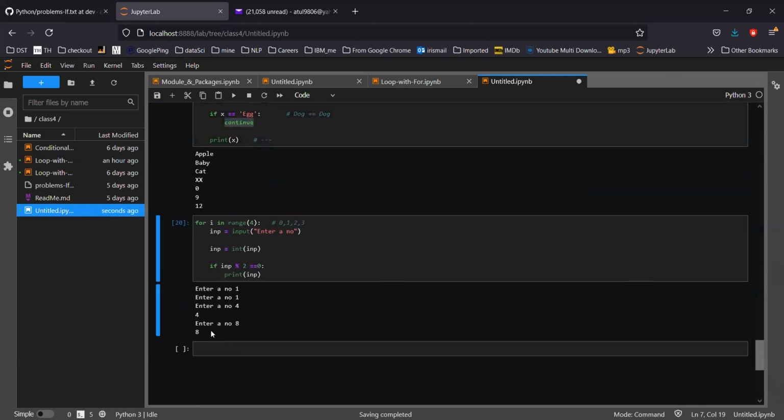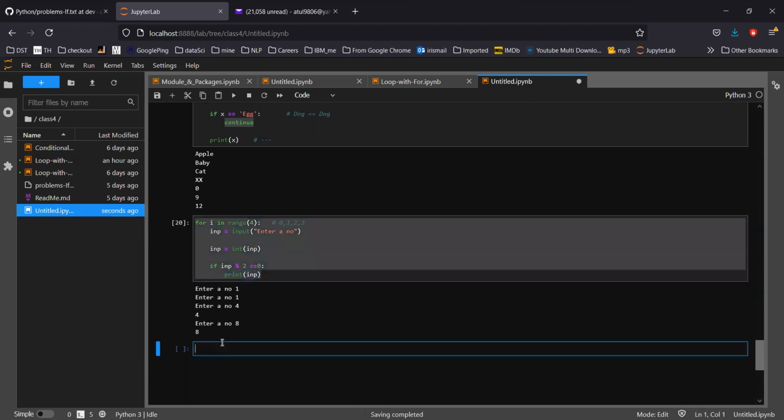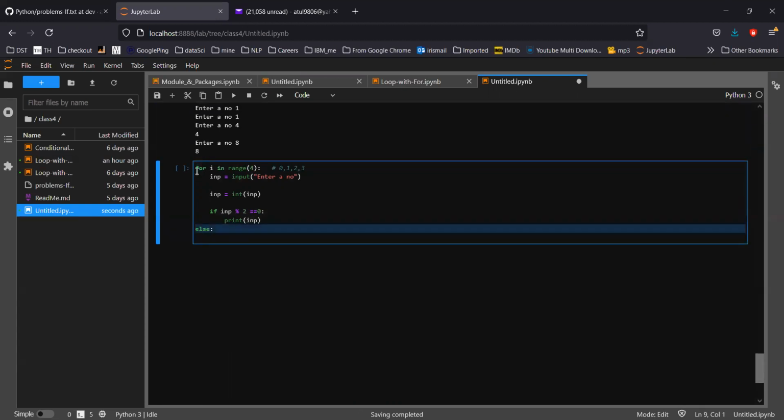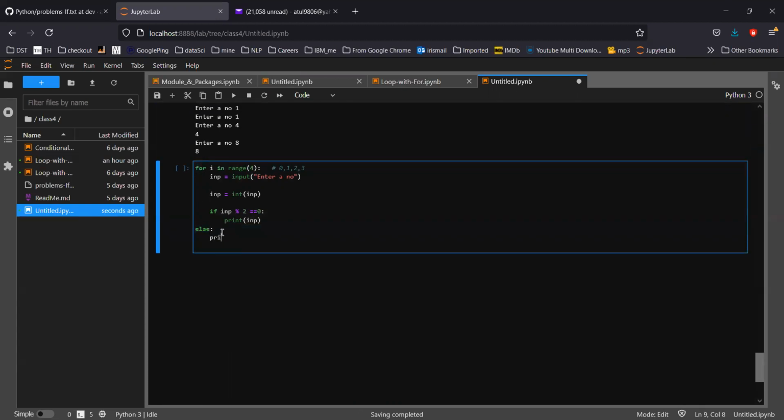But here with else, we can print a last statement, and it will look like this: for and else. Remember that the indentation of the for and else is the same. Else, print, you are done with your tries.